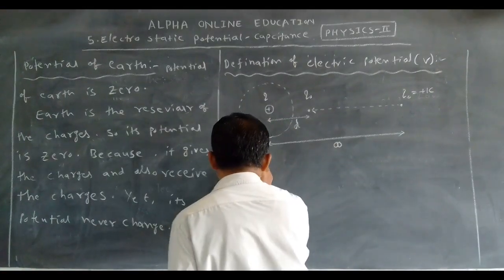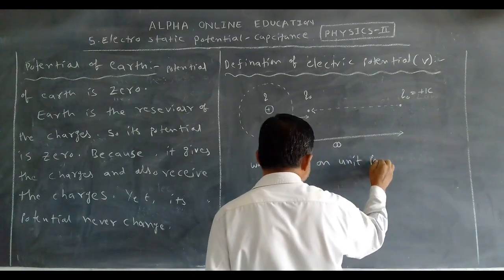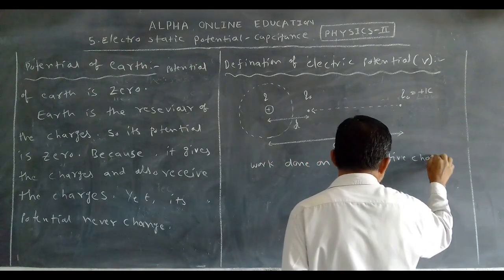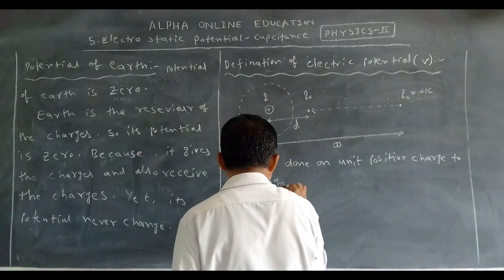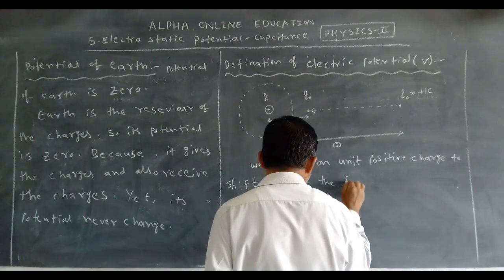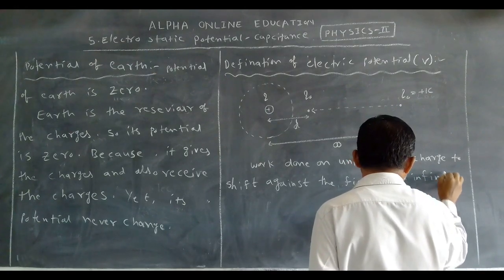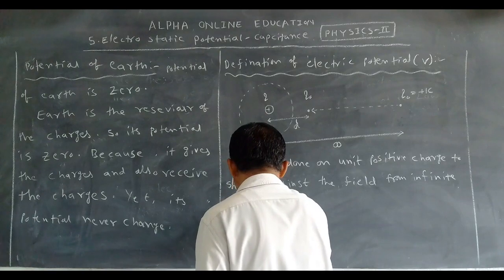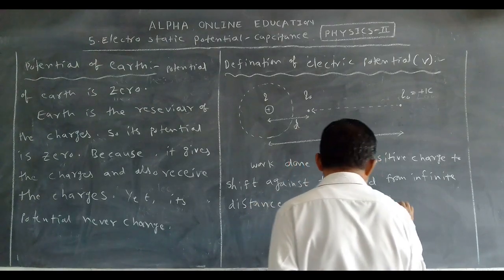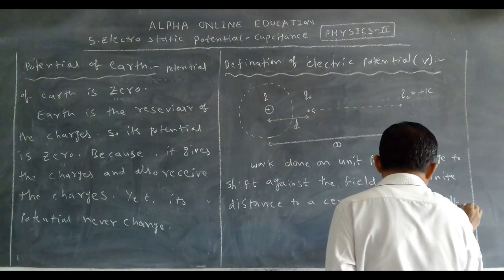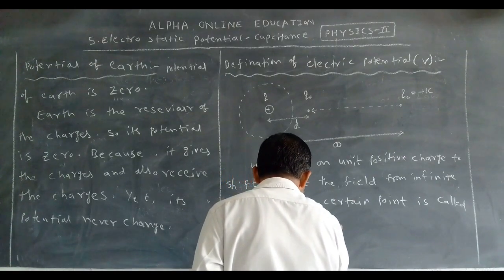Now let us see how we can define it. Work done on unit positive charge to shift against the field, meaning electric field, from infinite distance to a certain point is called electric potential at that point.